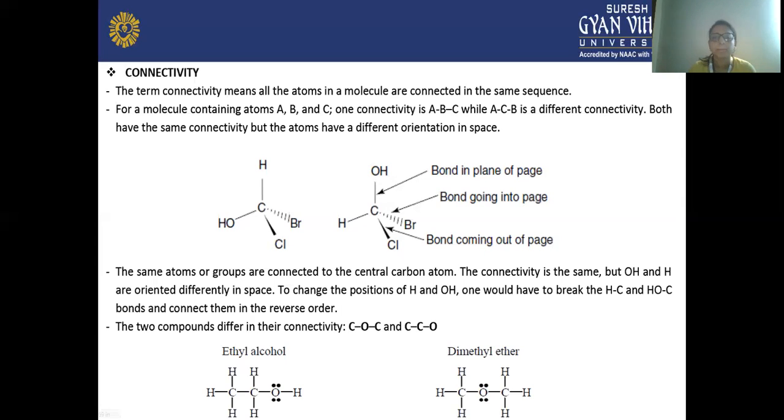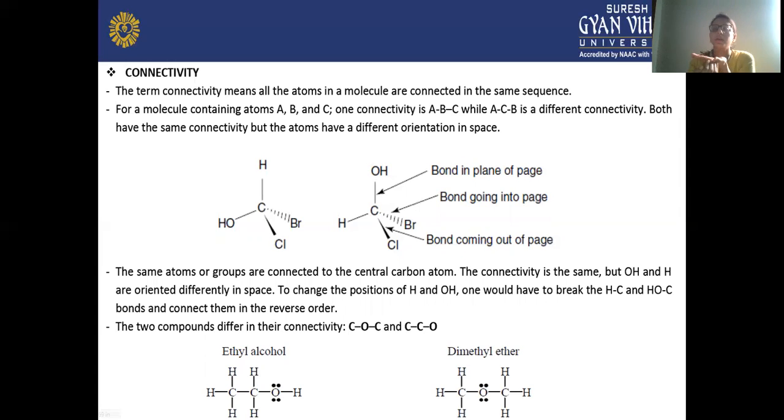Here you can see an example where carbon is attached to four atoms or groups: H, OH, Cl, and Br. The arrows show that OH is attached in the plane of the page.